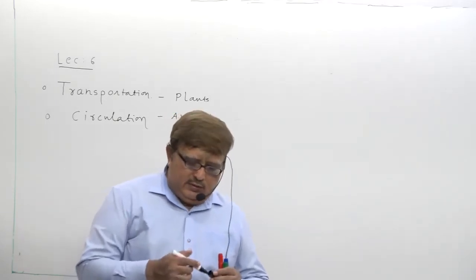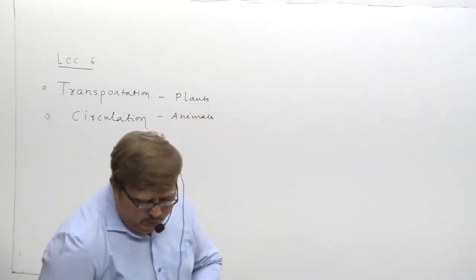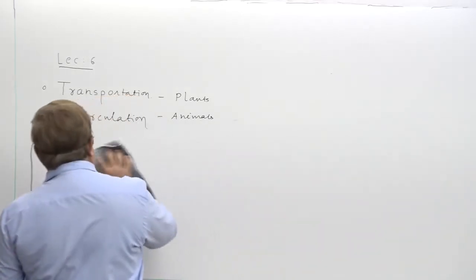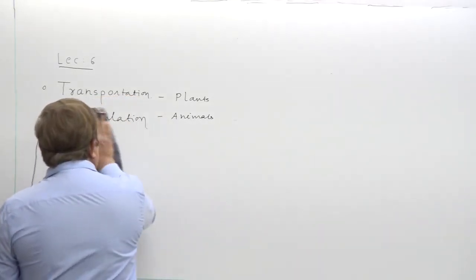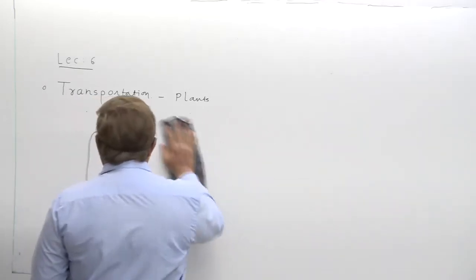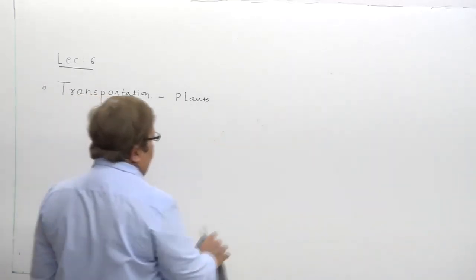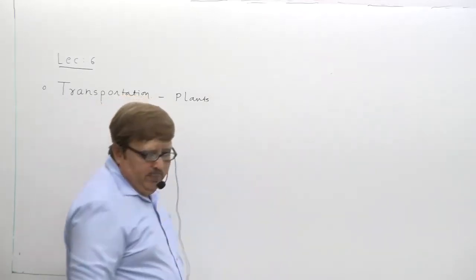So today we study the transportation in plants. Circulation is the word utilized in animals; in plants, the word transportation is generally applied.